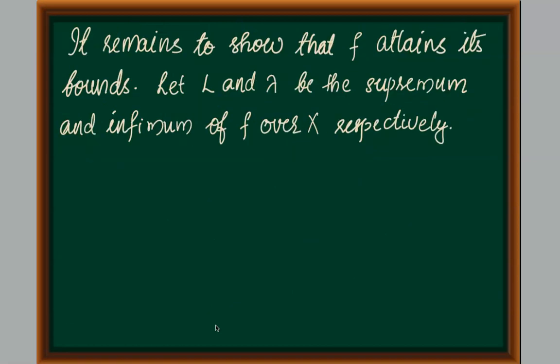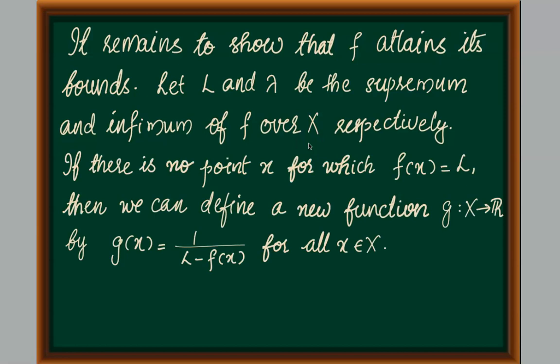For this, let us consider the supremum and infimum of f. We assume that L is the supremum and lambda is the infimum of f over x. If possible, assume that f does not attain its supremum L. That is, we assume that there is no point x for which f of x is equal to L. That is, f does not attain this value L.